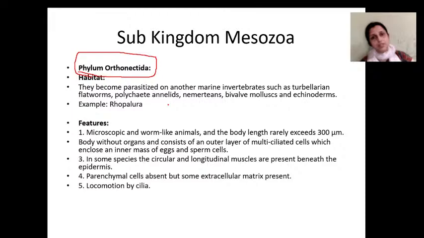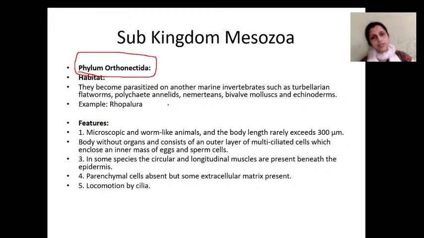So all are parasites. They are parasitic on marine invertebrates such as turbellarian flatworms. Orthonectida animals are all parasites. Parasites of what? Of mollusks, marine worms, echinoderms, all marine invertebrates. The organisms under Orthonectida are parasites of these invertebrates. Example is Rhopalura.